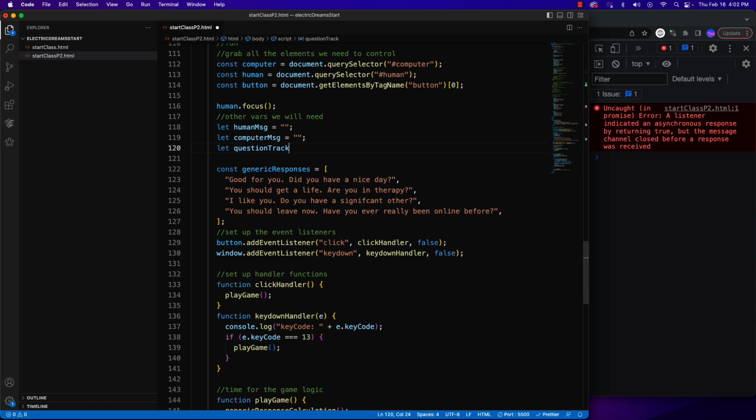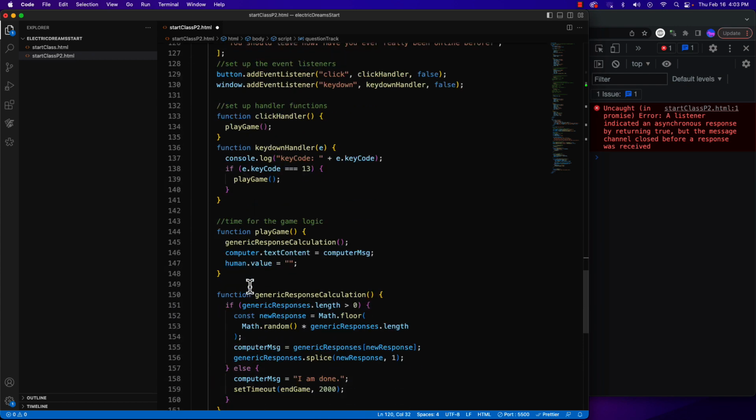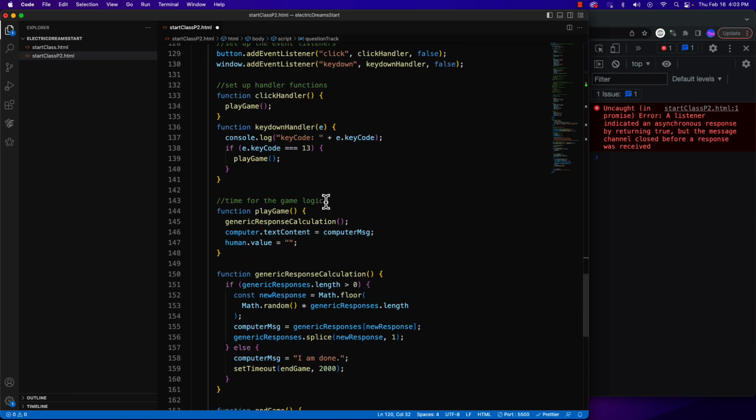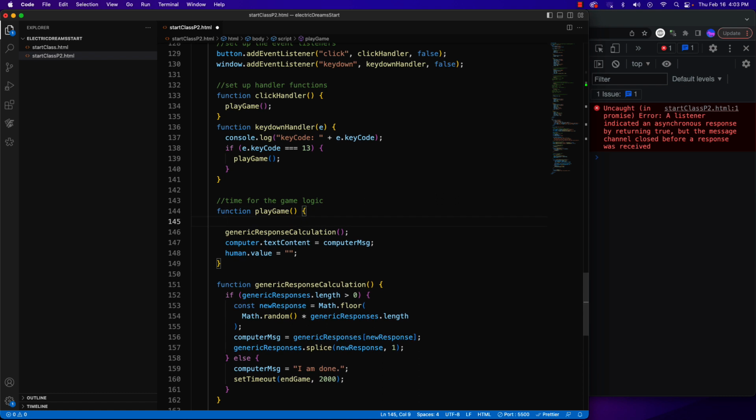So I'm going to just make a variable here, and I will call it questionTrack. The first question track we're going to use, if you remember off of the diagram, will be our mood analysis, so I'm going to set it equal to mood. Now going into playGame, I'm going to write out an if statement here, and as we flesh it out, we will finally wrap it up with populating the computer's message and updating the human value.